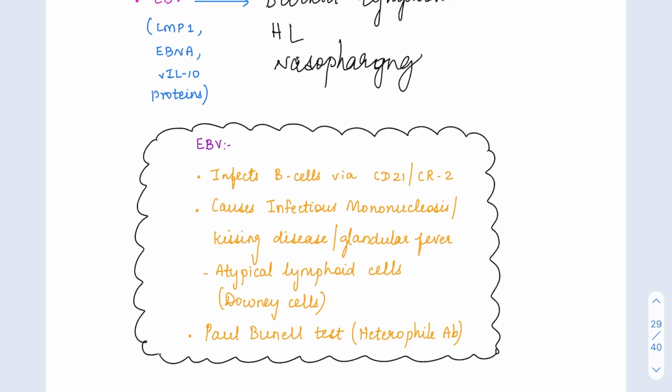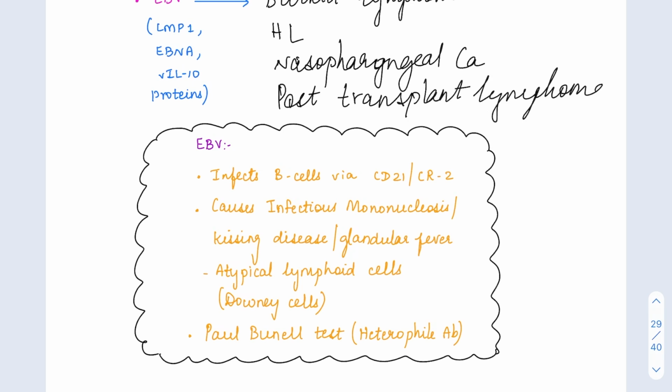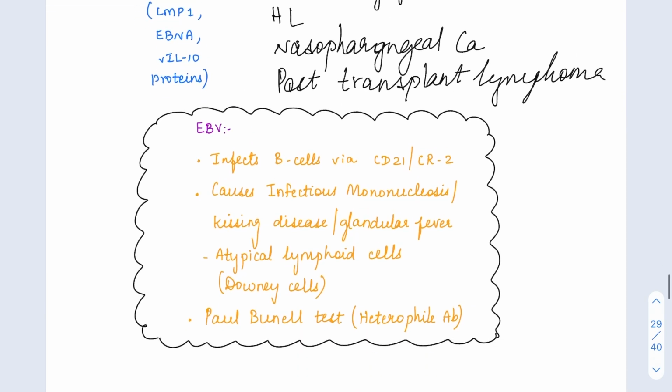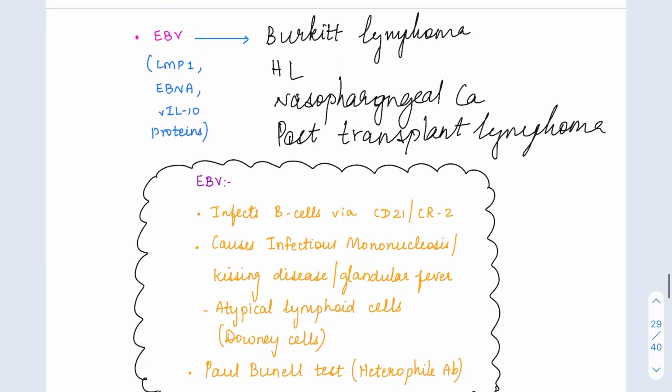Nasopharyngeal carcinoma is common in Asian countries. And also post-transplant lymphomas. After any transplantation, if they develop lymphoma, it is usually due to Epstein-Barr virus. Okay, so these are the cancers caused by Epstein-Barr virus.